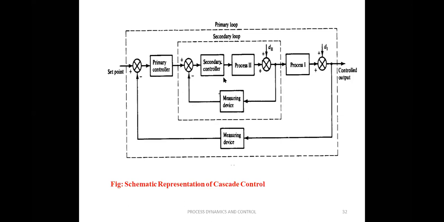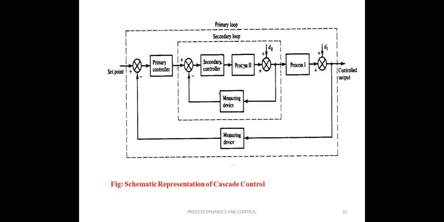We'll see what the secondary process is. That is the jacket process. The jacket process measures the jacket coolant temperature. That is compared with this primary control output, and depending upon this difference, the secondary controller will provide the necessary changes in the coolant flow rate. That is called process 2.